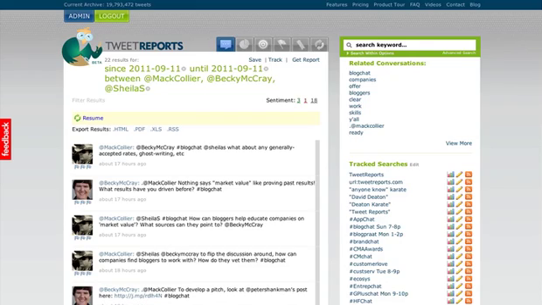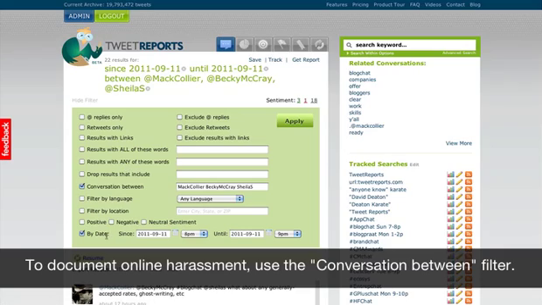Now, I've already created a filter here, because I know that during that blog chat on Sunday night, there were 3 main people involved: Mac, who is the host, and Becky and Sheila, who were the guest hosts. Hypothetically, let's say that Mac felt he was being harassed by Becky and Sheila. He could go in here, create a search, select the date and the time frame, and then enter the usernames of all the people involved.